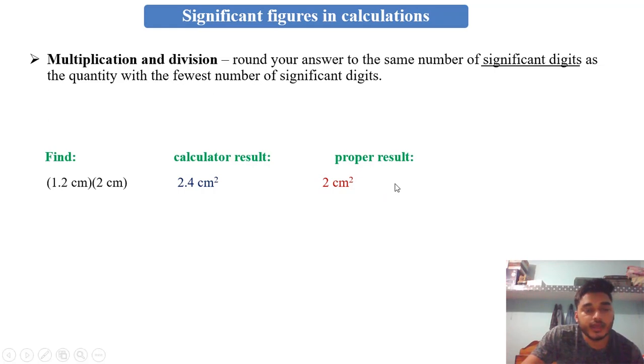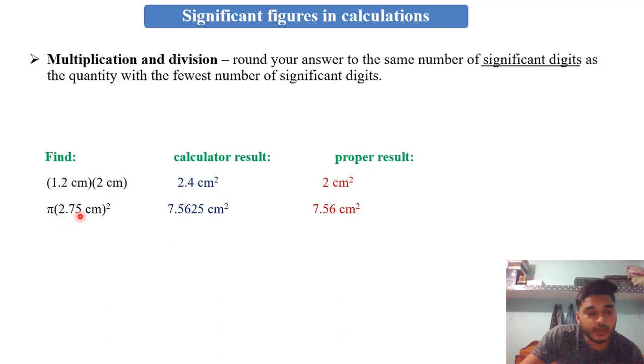In the next example, this is pi times 2.75 centimeter square. This has three significant figures. And we also know here it is only pi, but pi we know it is 3.14, something like that.